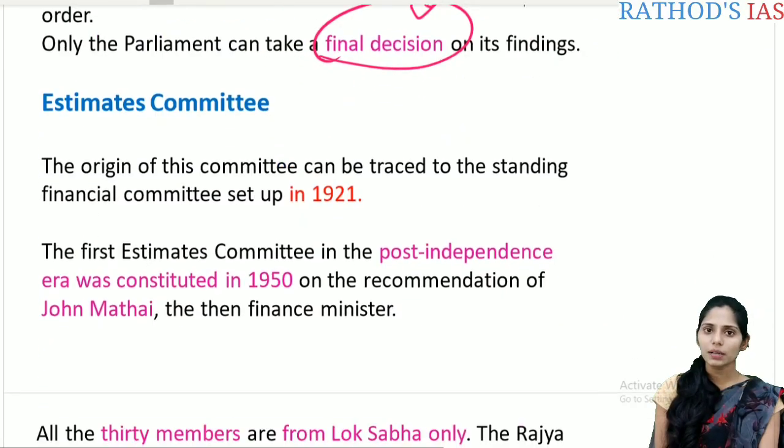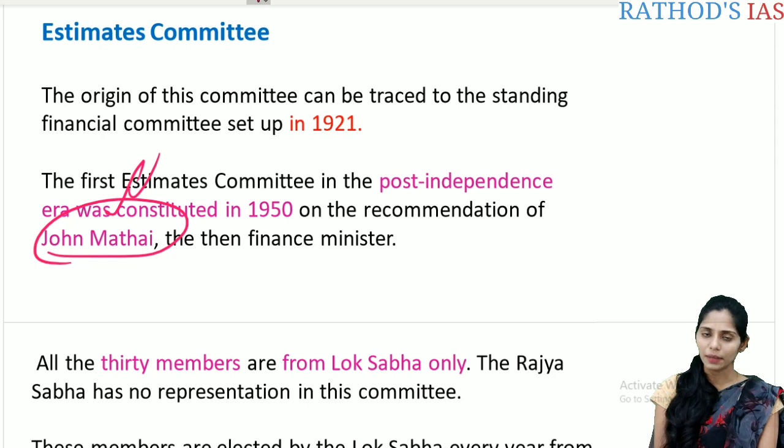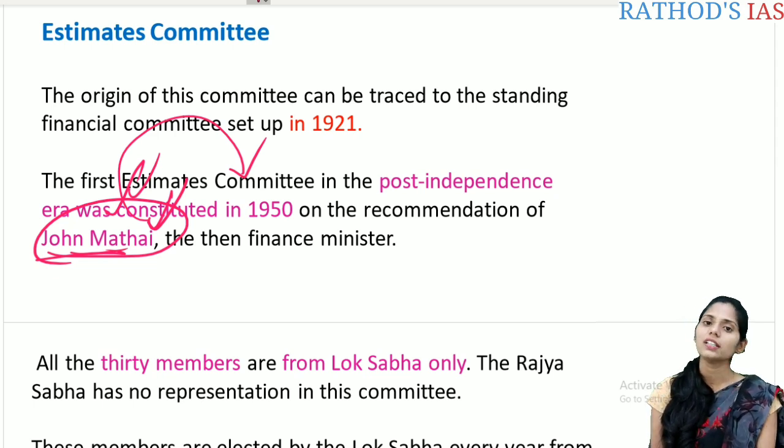So let us see the next committee, that is the Estimates Committee. This committee was first formed way back in 1921, and the first Estimates Committee in post-independence India was formed in 1950, on the recommendation of John Mathai, who was the finance minister at that time. On the recommendations of John Mathai, this Estimates Committee was established in India after getting independence, in the year 1950.